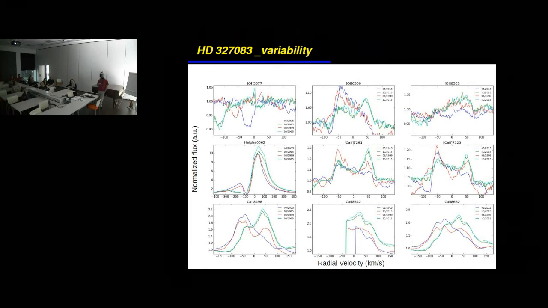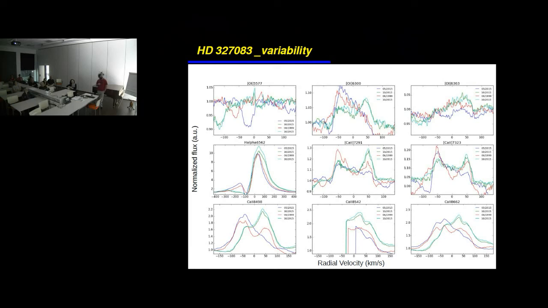However, in this case, we have to note that HD 327083 is a binary system. So in this case, we do see some variability also, which is influenced by the spectral lines of the companion. So in this case, the lines probably are affected by the existence of the binary companion also.